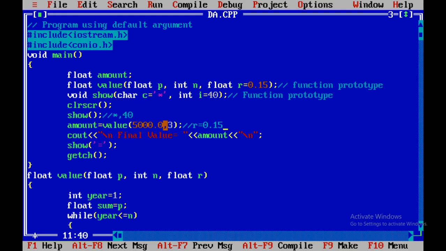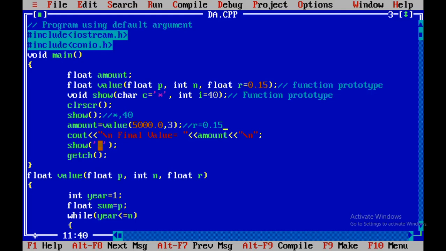With this value, it will execute that method at the time of execution, and whatever the return value is, it will store in amount. And in the next line, we will print the final amount by printing the value of amount. After that, one more time we are calling the show method. See here, we are now passing one parameter, that is the equal sign.